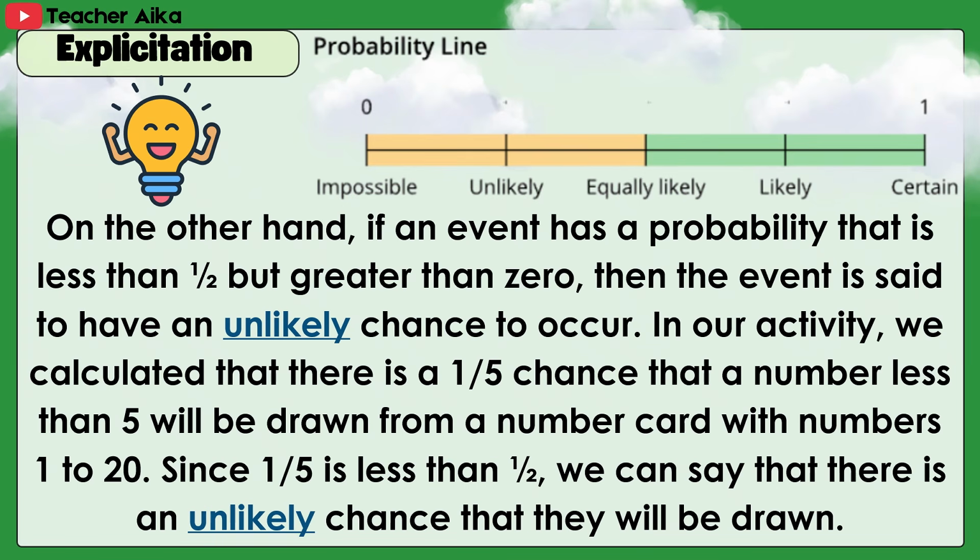On the other hand, if an event has a probability that is less than 1/2 but greater than 0, then the event is said to have an unlikely chance to occur. In our activity, we calculated that there is a 1/5 chance that a number less than 5 will be drawn from a number card with numbers 1 to 20. Since 1/5 is less than 1/2, we can say that there is an unlikely chance that they will be drawn.